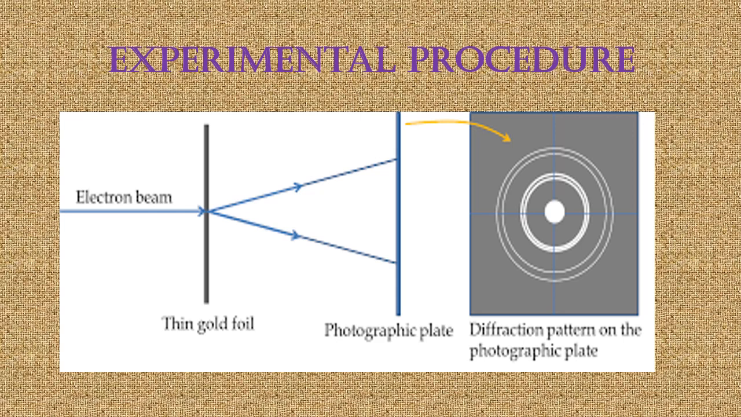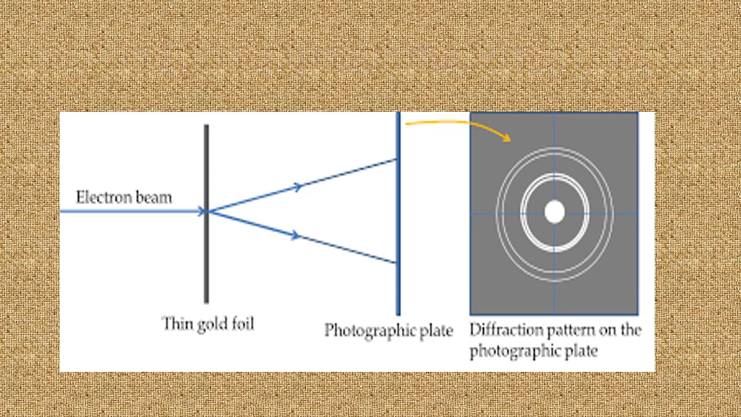This is the experimental procedure for the G.P. Thomson experiment. Here the beam of electrons passes through the thin gold foil and the diffracted image is focused on the photographic plate. Finally, we get the diffraction pattern on the photographic plate.